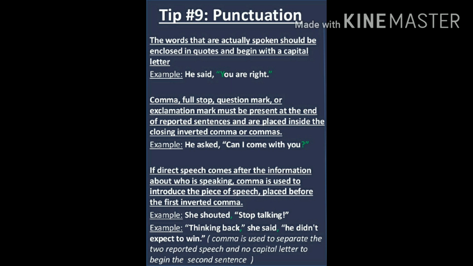Is it clear? For example, she shouted, "Stop talking!" So shouted is followed by a comma, and then the direct speech is within the inverted commas, and we can see that the exclamation mark is within the inverted commas. So just remember, this is how we need to follow it.